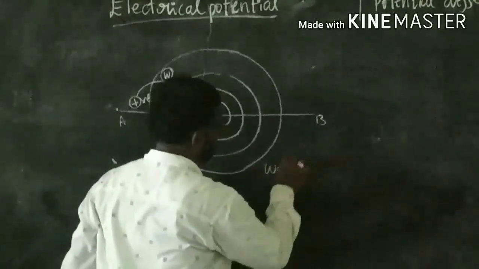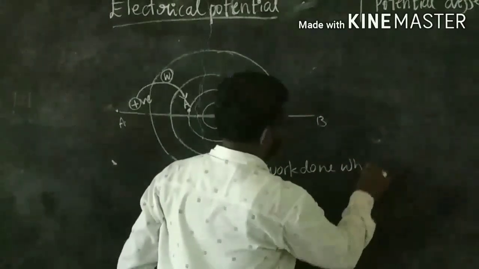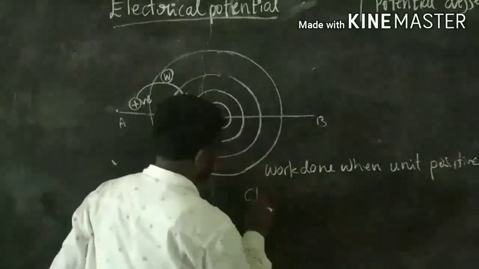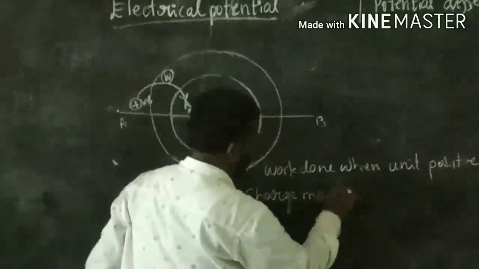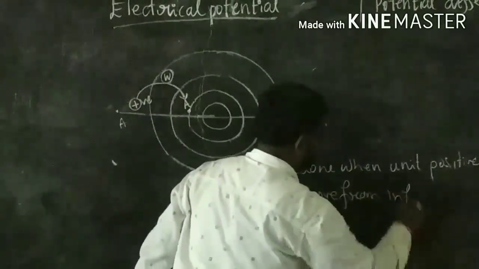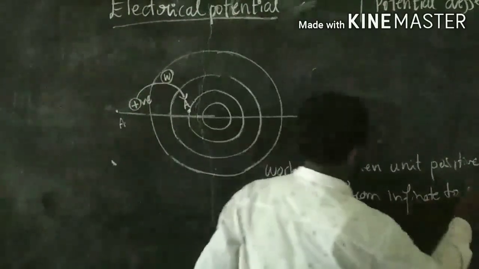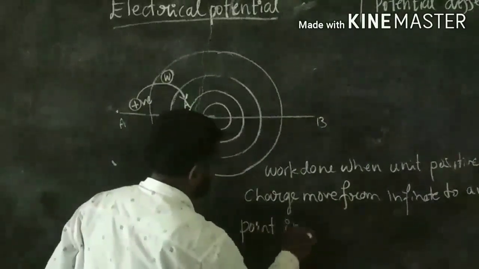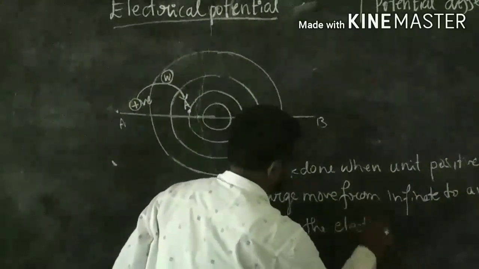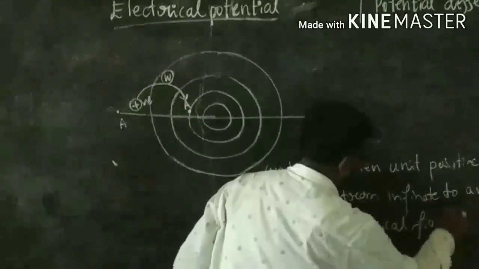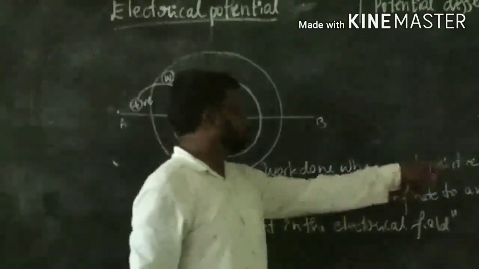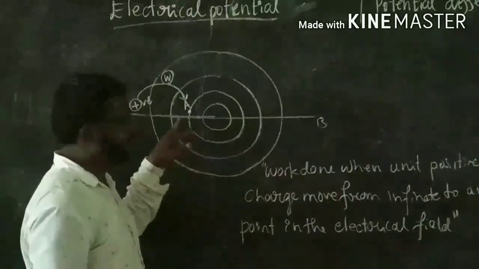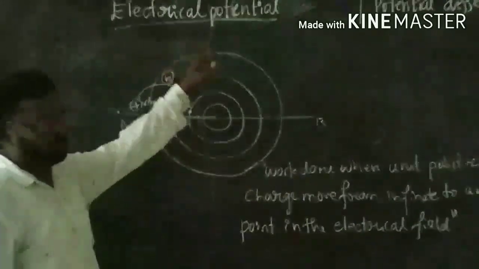work done when a unit positive charge moves from infinity to any point in the electric field. The work done when a unit positive charge moves from infinity to any place within the electric field is nothing but electrical potential. Work has to be done.